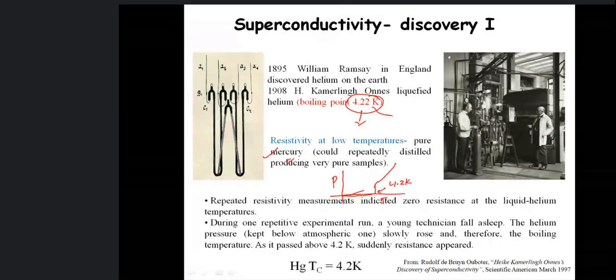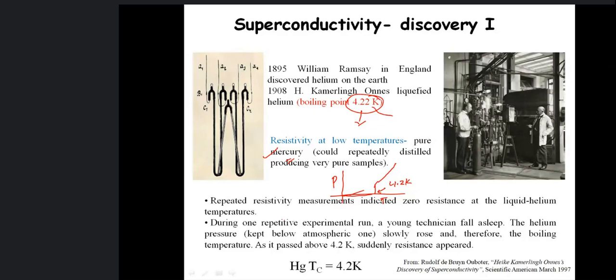And when they were doing this experiment, during one repetition, the technician who was performing this experiment for him fell asleep, and the pressure which they had used to liquefy it was released, the pressure and temperature conditions changed, and because of that the boiling point increased, and it went from the liquid state to the gaseous state. And they observed that when the temperature goes above 4.2, suddenly resistance appeared.